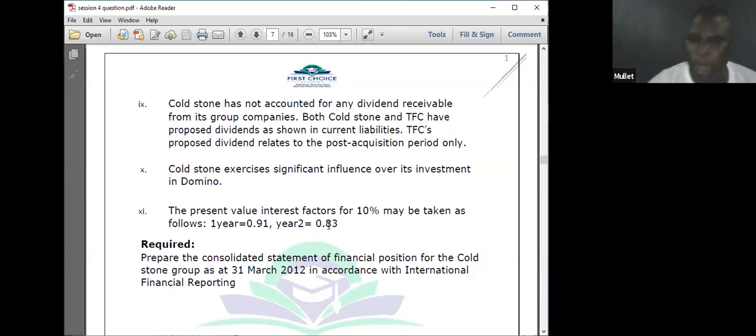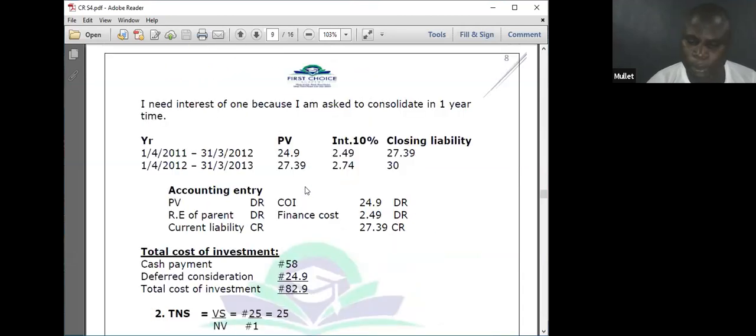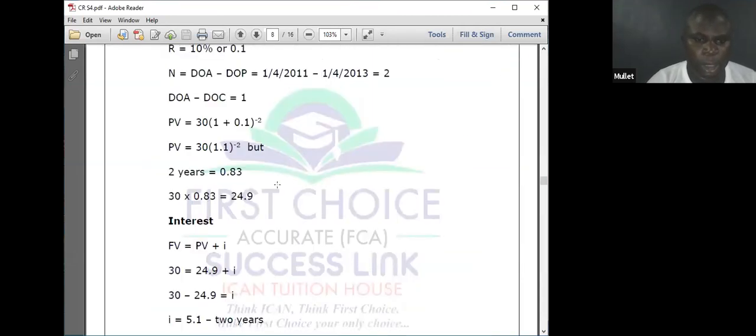But in the case where it is not given, you know how to use 1 plus r in brackets raised to the power minus n. But here he has given me the requirement. The question has given me what to do, so I will adapt my solution to the question. Let me share again so that you see. Now you see, that is why we are adapting. 30 times 0.83 will give me what?